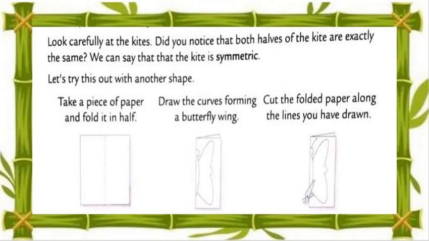Take a piece of paper and fold it in half. Draw the curves forming butterfly wings. Got my points, dear students? Cut the folded paper along the lines you have drawn. Understood? So we have to draw these wings, and we cut the folded part along the lines.